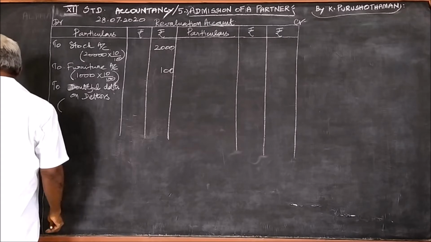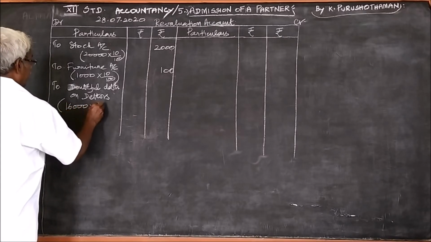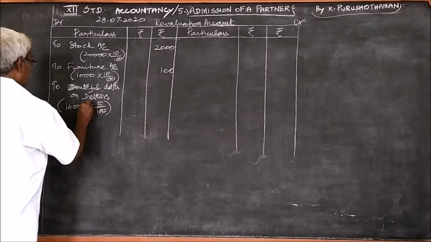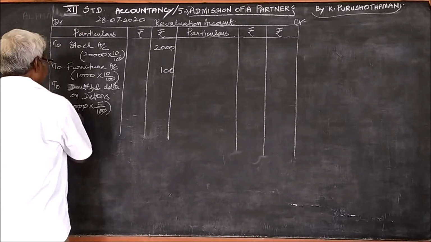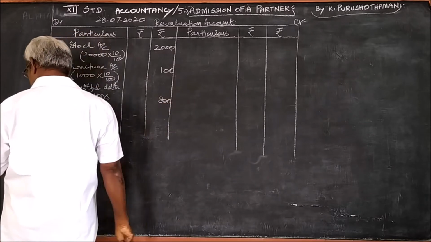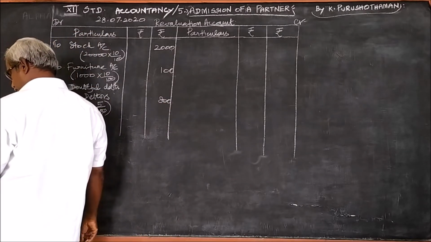The value of debtors is 16,000. On this 16,000, 5% you should allow, and this comes to 800 rupees. So the second point, all the items are loss items.